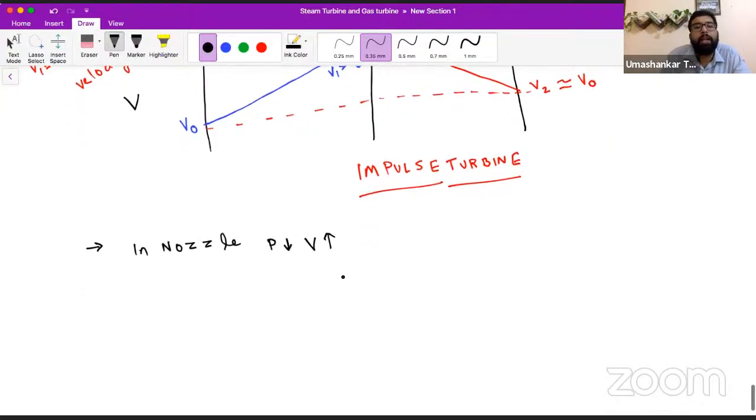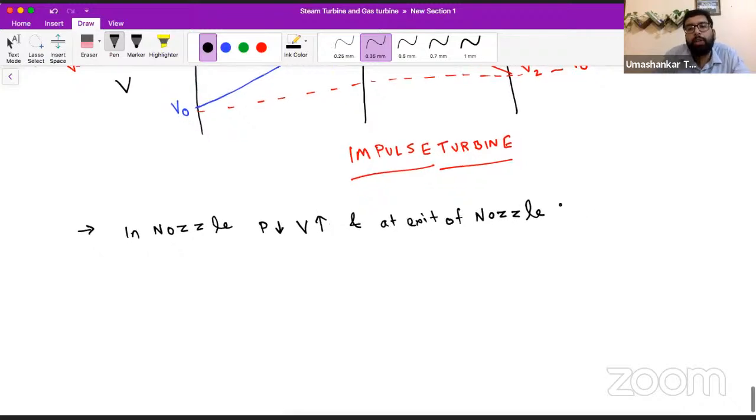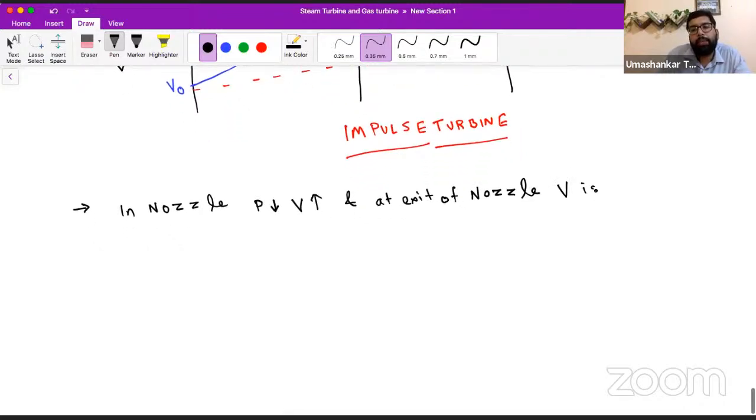After the nozzle, or at the exit of the nozzle, or before entering the moving blade, whatever wording we want to use, at the exit of the nozzle the velocity is maximum and the pressure is minimum. So what we can say?